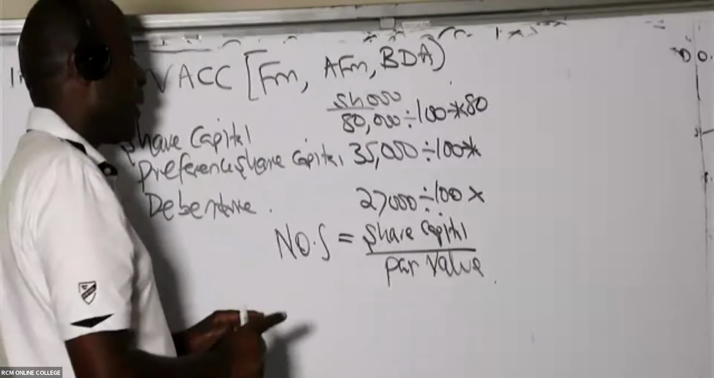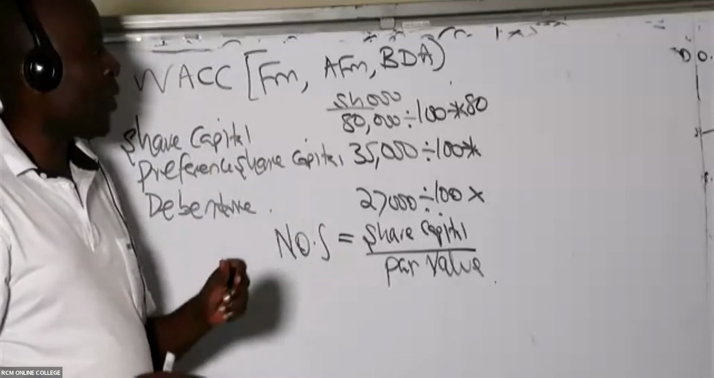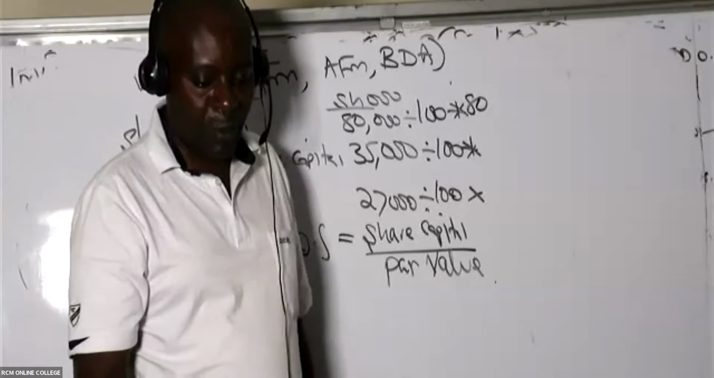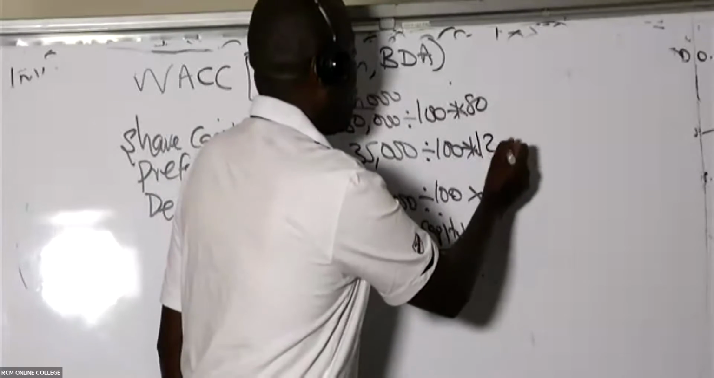Again, in the same breath, look for the market price of a preference share. Do we have the market price of a preference share? Just to be keen here, this is about treasury bonds. Look at note 4. New preference shares can be sold at 120. I can see details in terms of dividends, but the most important thing that I'm after at the moment is the current market price of each preference share, whose value I can see is 120.